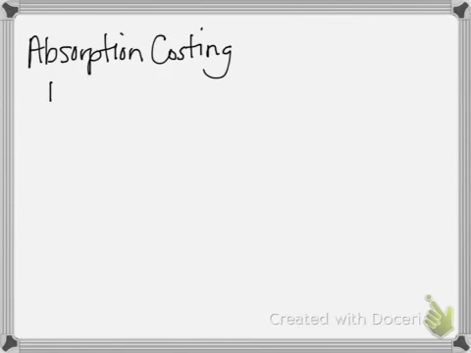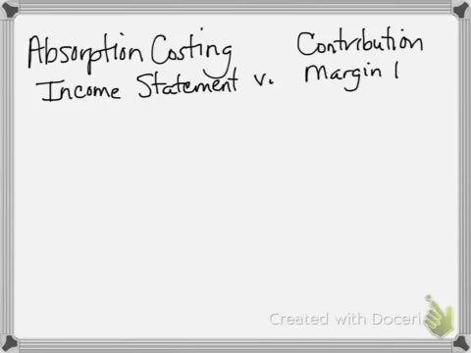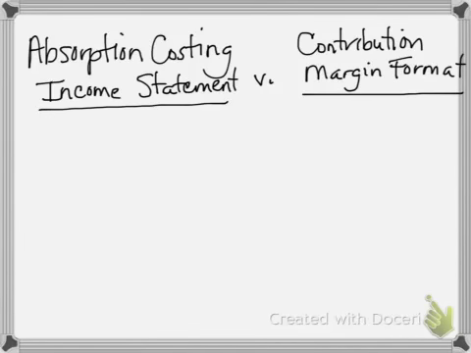Let's compare two different formats of the income statement. We have been looking at the absorption costing income statement all the way through the financial accounting portion of the course, right? The traditional format of the income statement, when you're in a managerial context, you would call the absorption costing format, and it's because we're looking at cost of goods sold and we are absorbing the variable costs and the fixed costs.